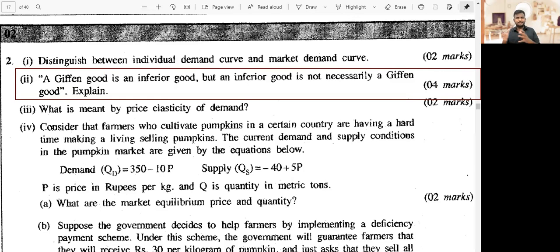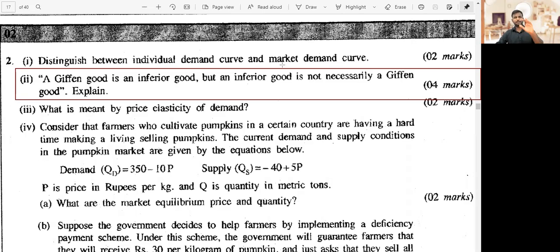When I start the law of demand and talk about normal goods, they come and ask me, what is this Giffen good? How is it different from an inferior good? They might have come across it in school or somewhere else. So let's get into it and clear this doubt completely once and for all. It's not that difficult actually, but we'll dive into it now.